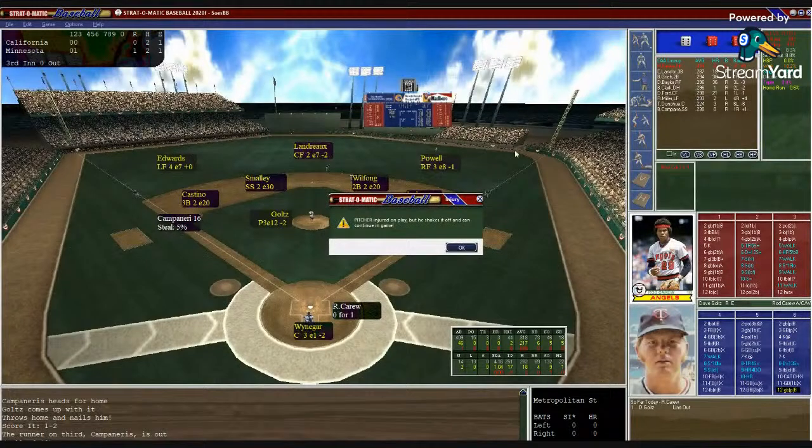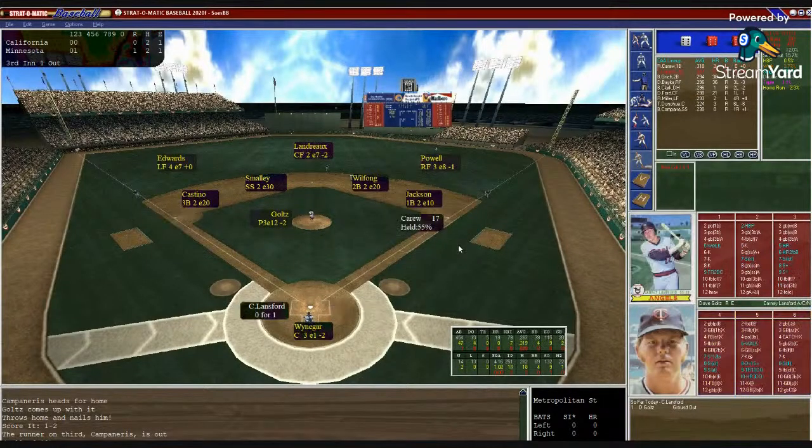6-12, back to the mound. Oh, Goltz got it. He's going to be in trouble. Throws out Jackson and he goes to the plate. How about that? Campaneris was caught in a rundown. They go home and Wynegar applies the tag. They went on contact. And Goltz thought he got dinged. Oh, he tried to rush it off, and he saw Campaneris coming home, went to Wynegar, ran him back to Castino, and Bert Campaneris just made a huge blunder early in this game.